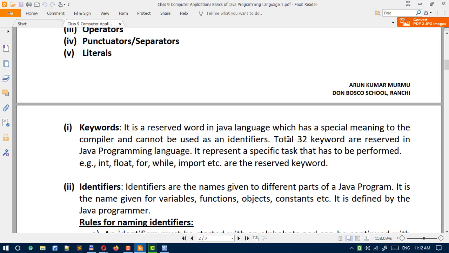It represents a specific task to the compiler that has to be performed by the compiler. For example, here you can see int, float, for, while, import, etc. are the reserved keywords. Using a simple program I can show you the example.